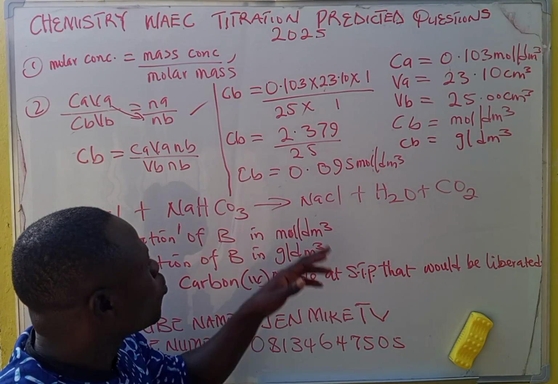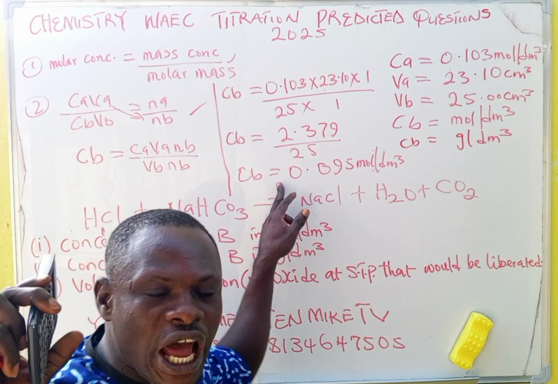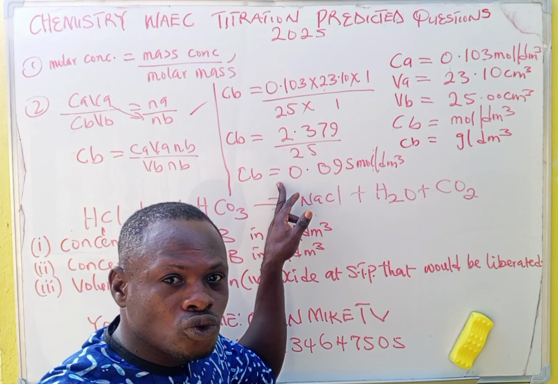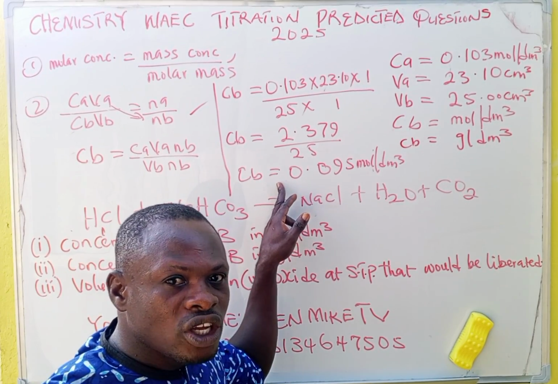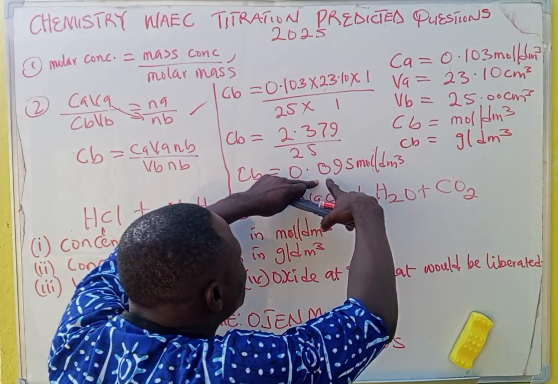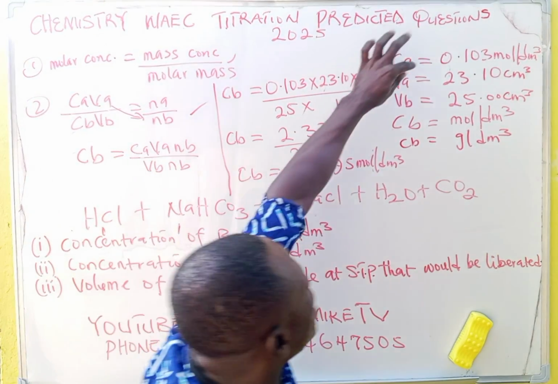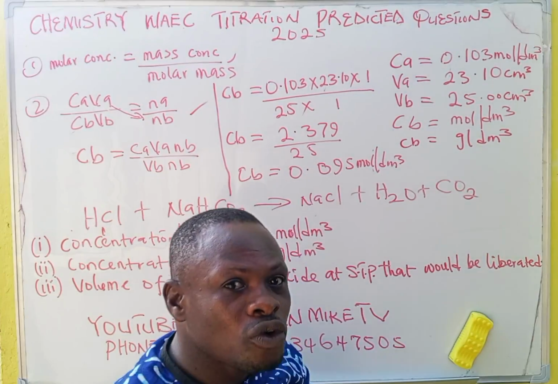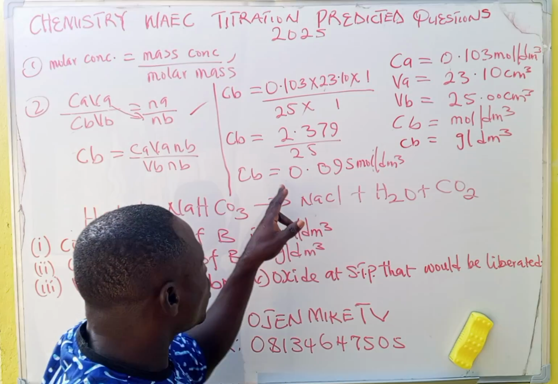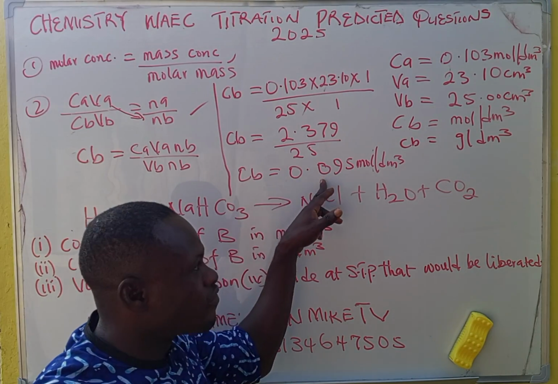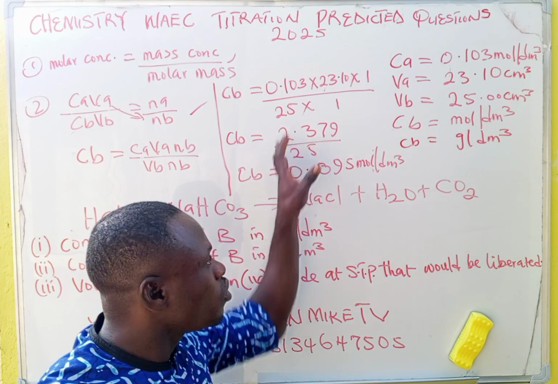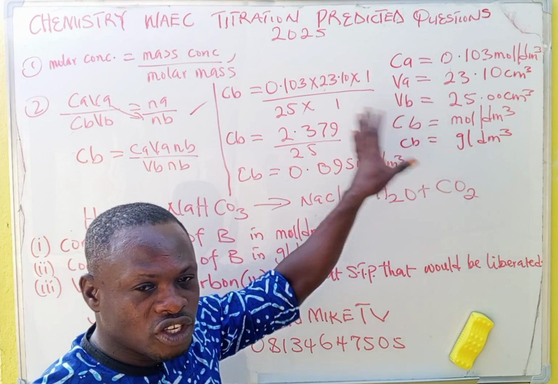Go and watch that video on how to determine the endpoint. When we divide the molar mass of what they have given to dissolve in water before the titration by the molar mass, you have this answer. So if you don't have this answer that WAEC will give you, it means that there is something wrong. Is that understood? So this is the answer you are expected to have in your calculation. Teach your students how to master this solving.